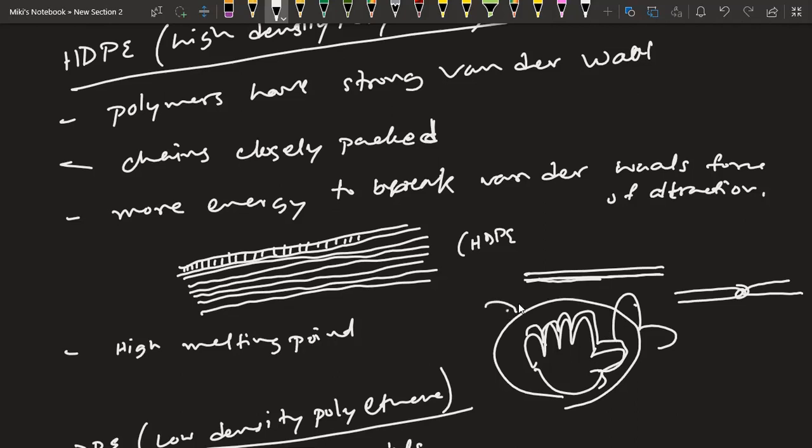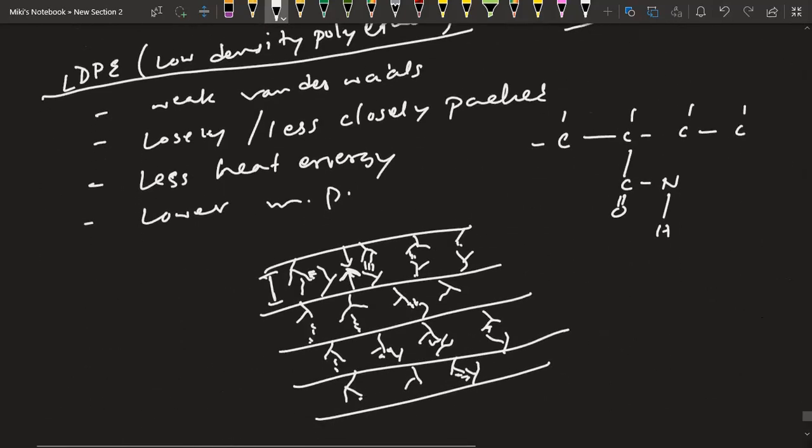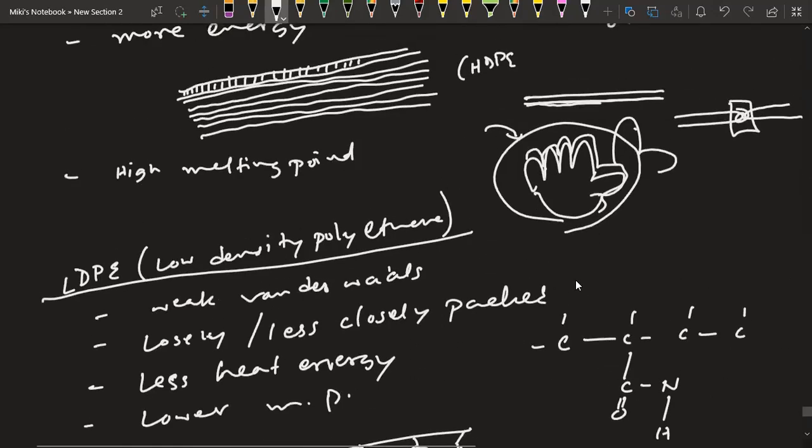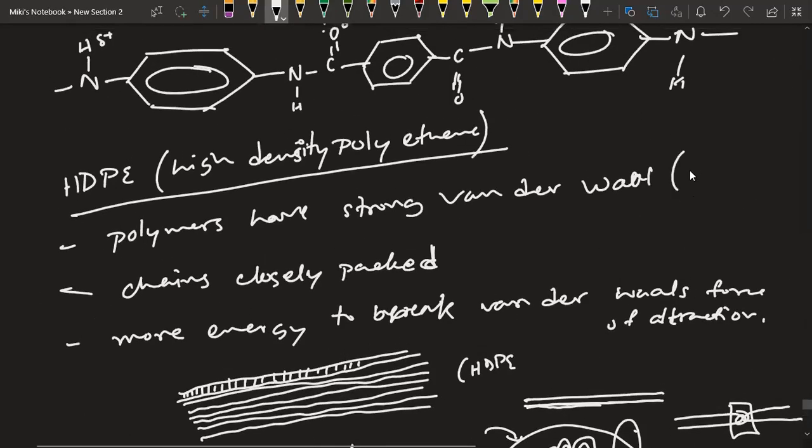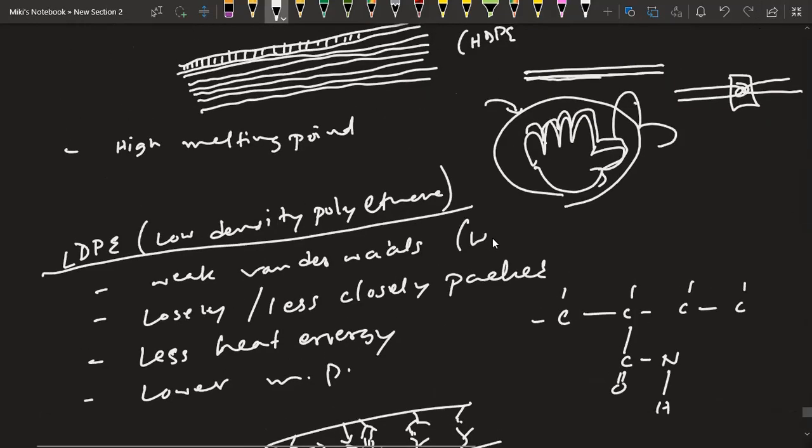When you have a wide area, you have a solid grip and greater van der Waals forces of attraction. Why? Because more electrons are now involved with each other. Here you have electrons from just these two points, but here you have electrons from all over the surface. That means in HDPE there are greater van der Waals forces due to high contact area. So HDPE has more surface or contact area. However, in LDPE we have less contact or surface area.